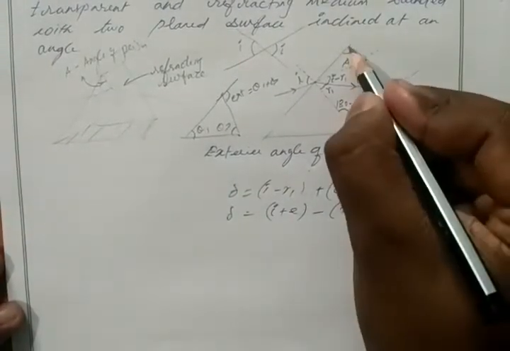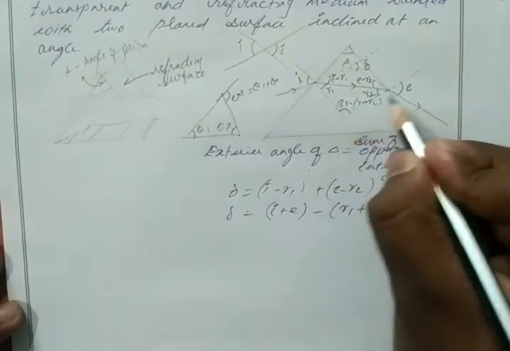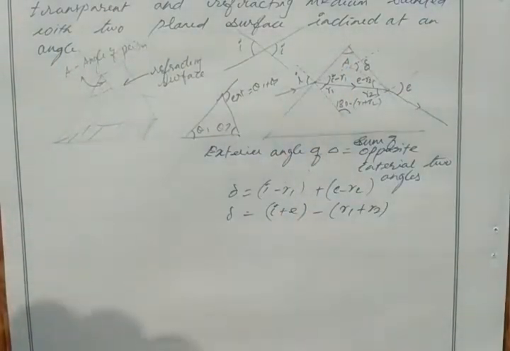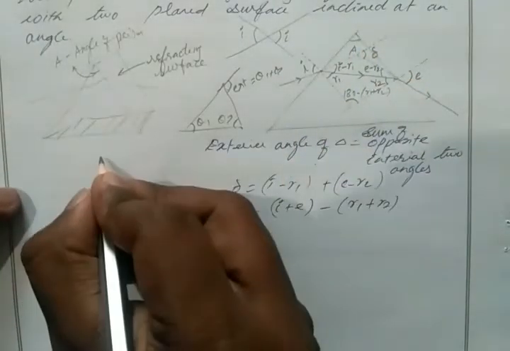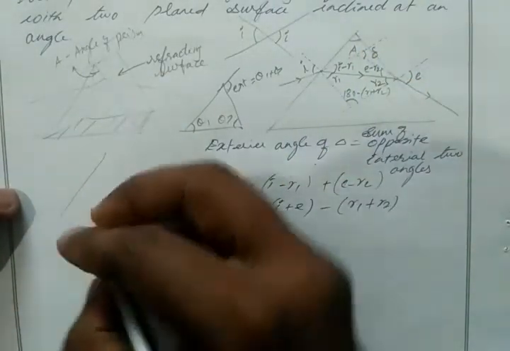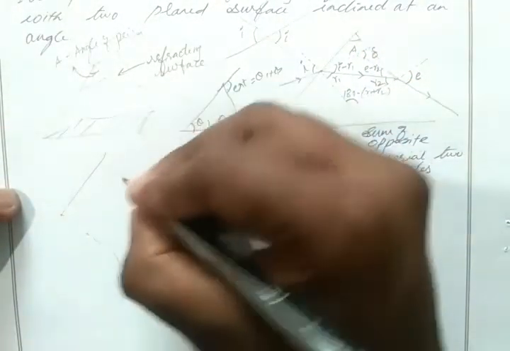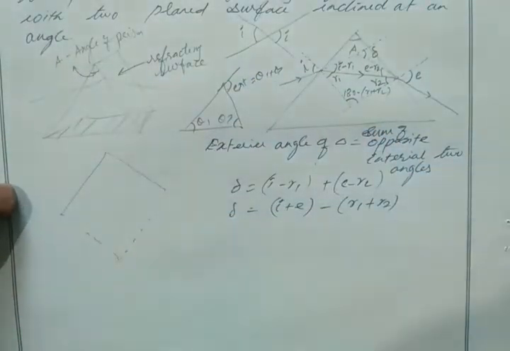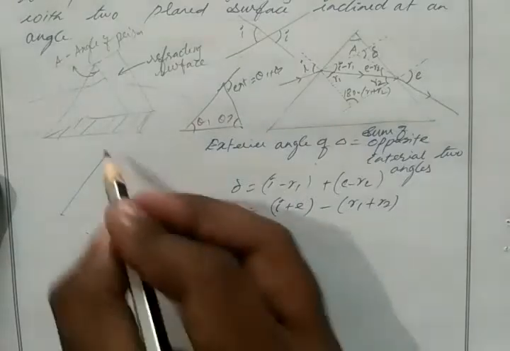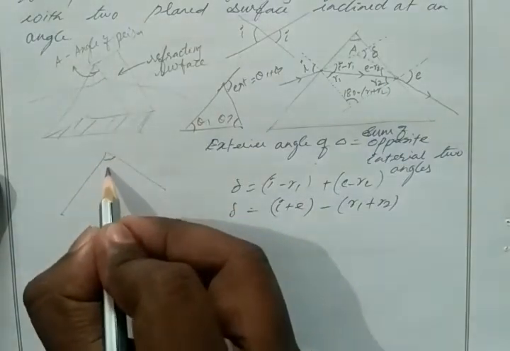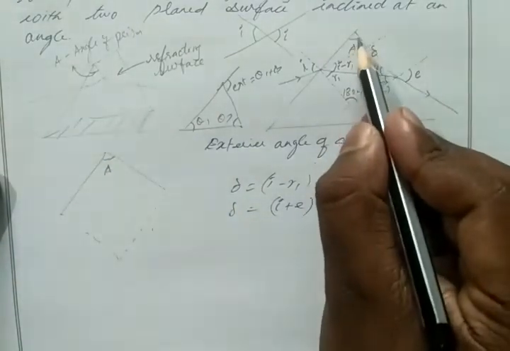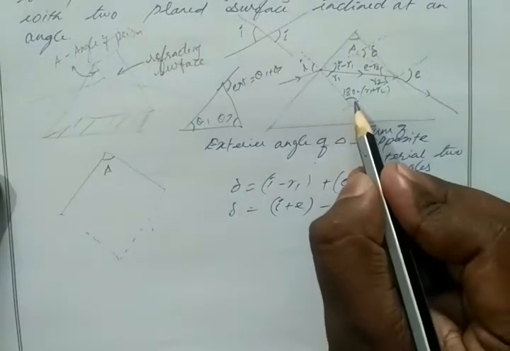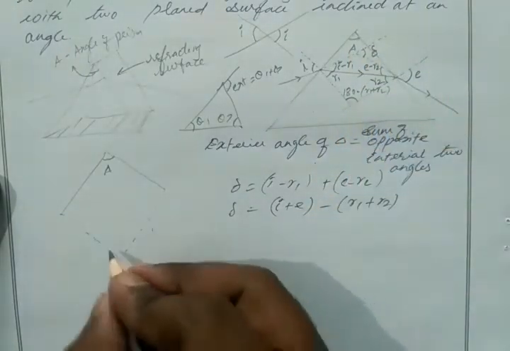Now consider this rectangle shape. We have 4 sides here, so we draw this rectangle. This top angle is the angle of prism A, which is here. Then this angle is 180 minus (R1 plus R2).